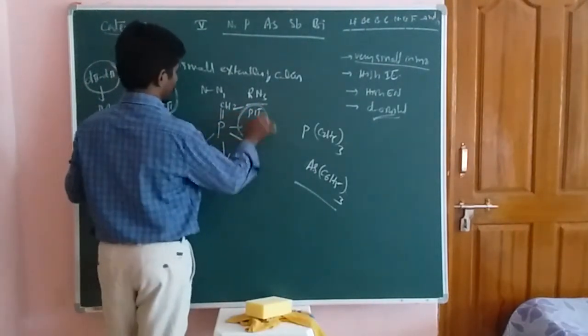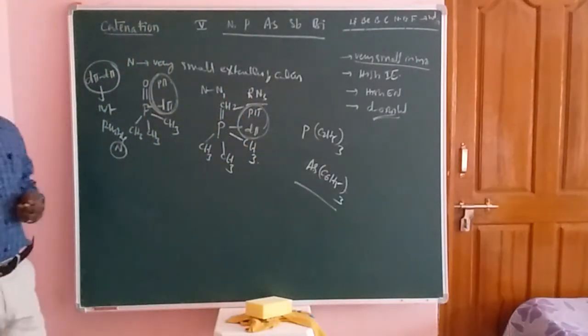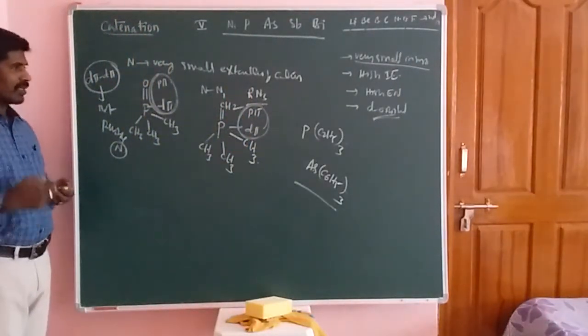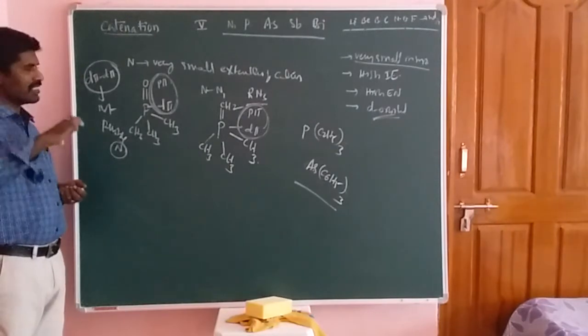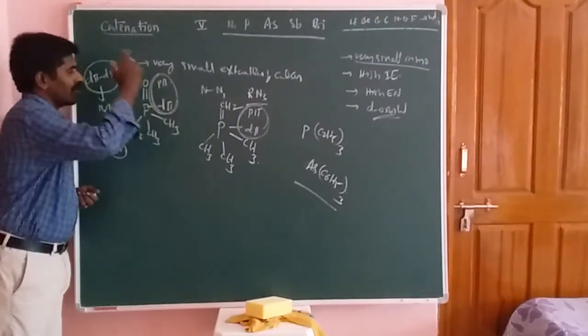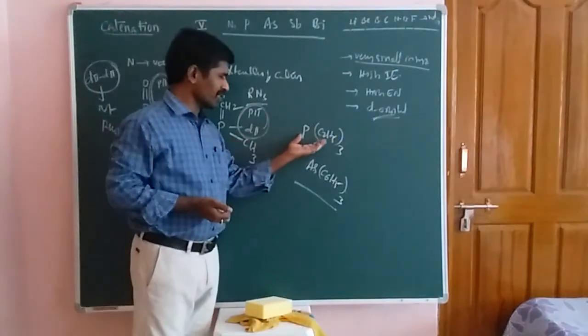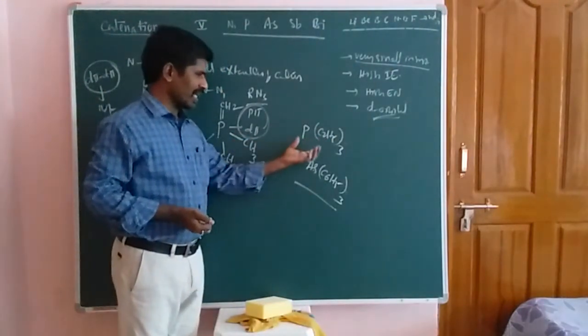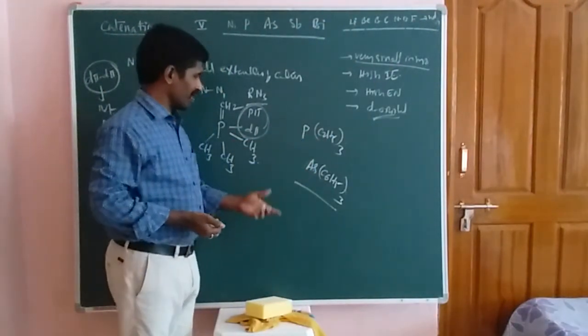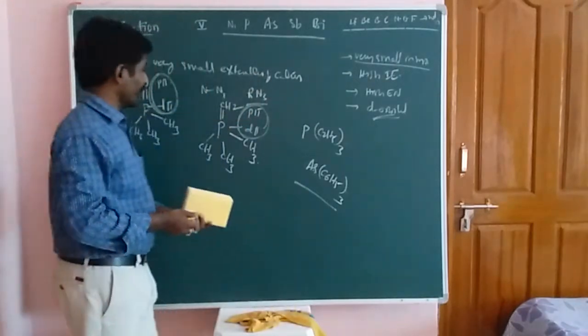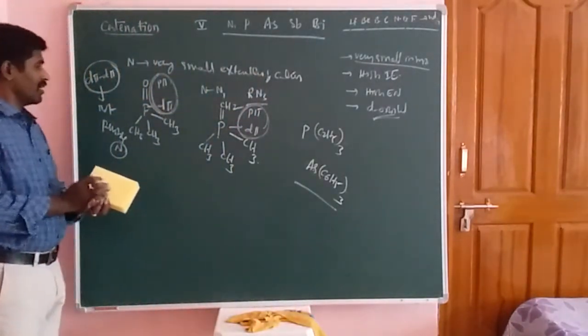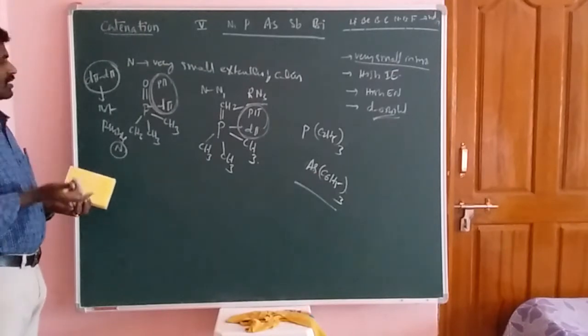The p pi d pi bond formation is involved in this type of complex compounds. In this case phosphorus is able to form ligands: triethyl phosphine, and next triphenyl arsine, that is, the arsenic element, so those are arsine compounds.